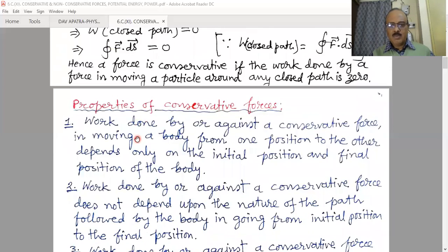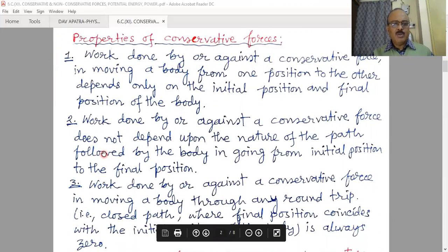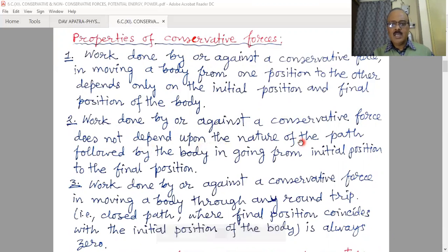Now, some basic properties of conservative forces. Number one, work done by or against a conservative force in moving a body from one position to another depends only on the initial position and the final position of the body, and this point is nothing but the definition of the conservative force. Number two, work done by or against a conservative force does not depend upon the nature of the path followed by the body in going from initial position to final position. That means the nature of the path may be of different types.